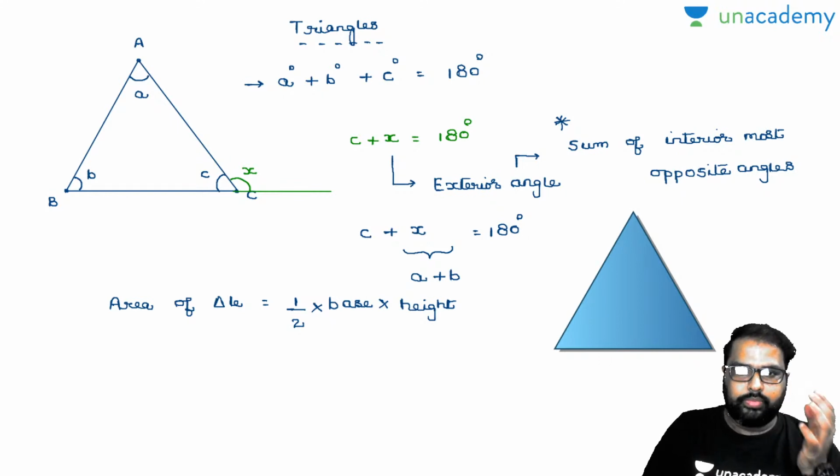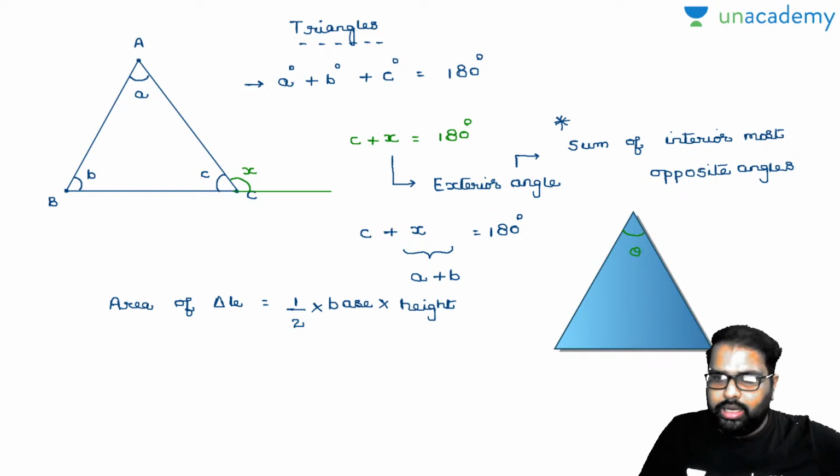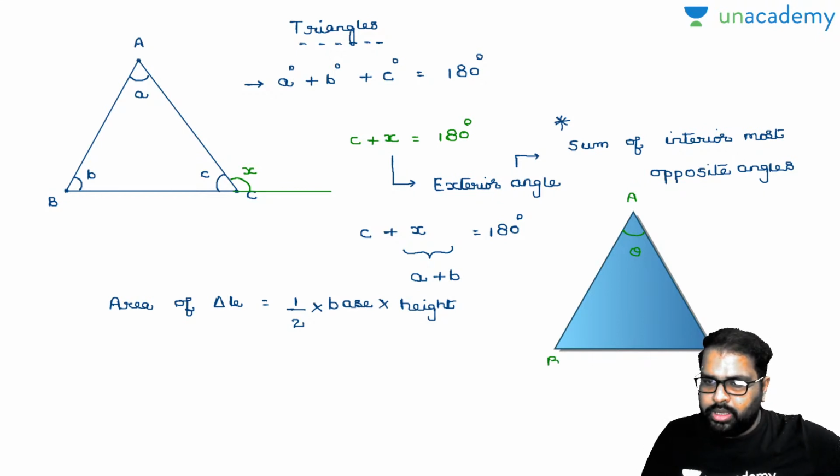Now, see here, I have given you this angle called theta. And I will be taking this triangle as ABC. And I have given you the side lengths of AB and BC.